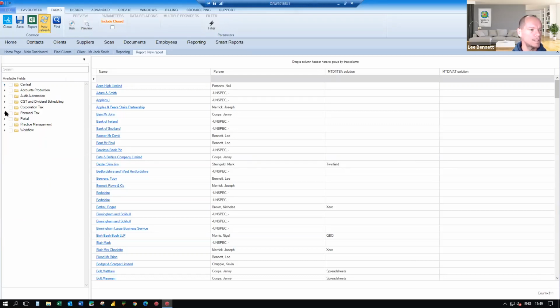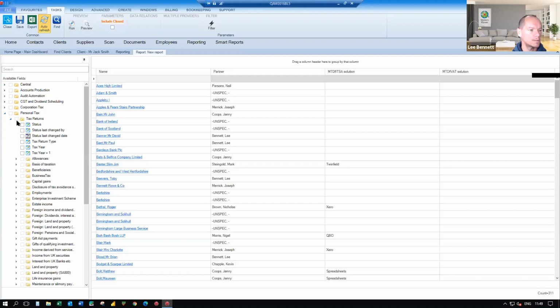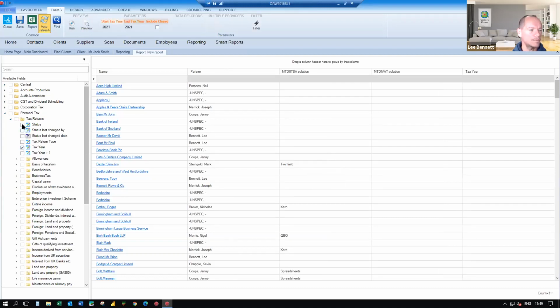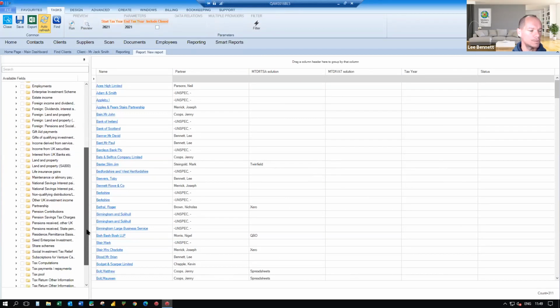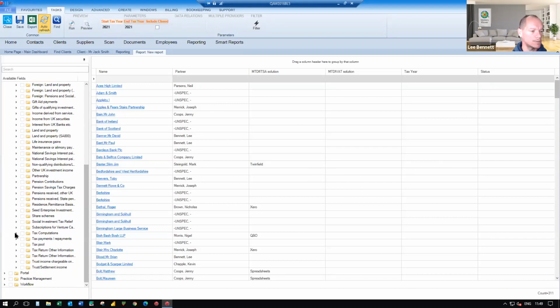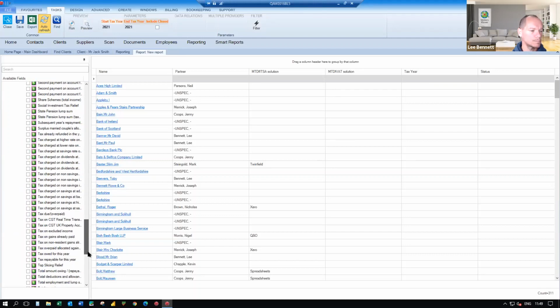I'm also then going to go into personal tax. So I'm going to take maybe the tax year, and I want the status of the tax return. And then I am going to combine it with some actual data from my client's tax returns. I'm going to use tax computations in this area. You'll see, obviously, we have a large number of sources that you can choose from. If you wanted to go down to the individual record, you could. But I'm going to use tax computations, and I'm going to scroll down to, I'll just use total gross income